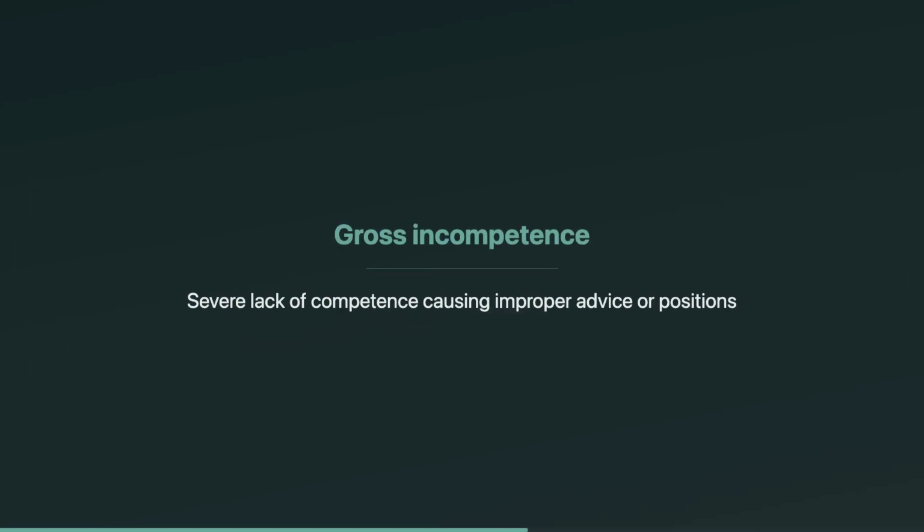Bucket 3 is giving a false tax opinion, knowingly, recklessly, or through gross incompetence. This is where Circular 230 gets very standards-based. It's not only intentional fraud. If you're grossly incompetent, like ignoring obvious law, failing to research, or blessing a shelter with no basis, OPR can sanction you. On the exam, watch for words like reckless, knew, or should have known.